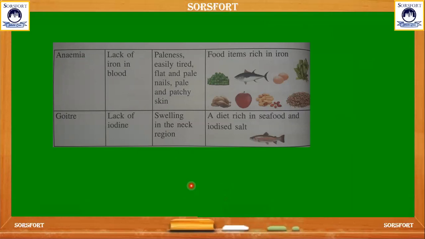And what is anemia? Anemia is a disease which is caused due to the lack of blood content in our body, when the iron content which builds our blood is very low in our body. This is the disease which has the symptoms of pale hands. You can see the dry hands, dry skin on our body. The symptoms are paleness, easily tired, flat and pale nails, pale and patchy skin.